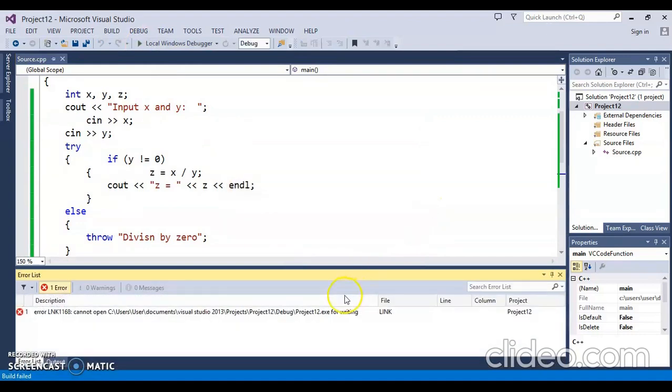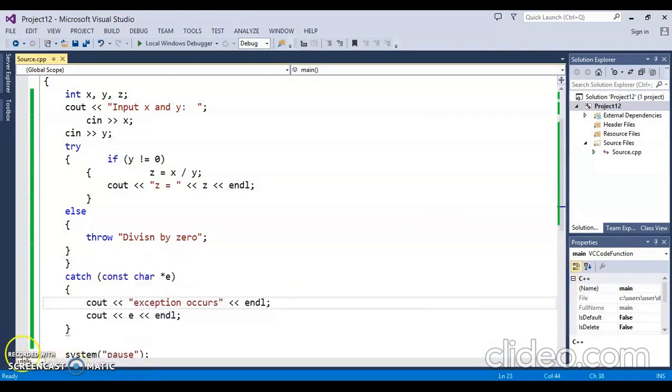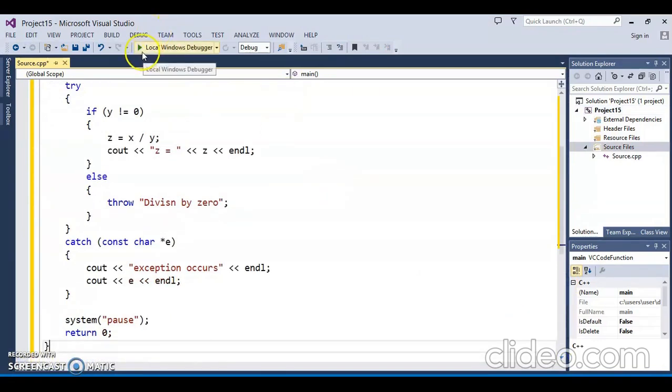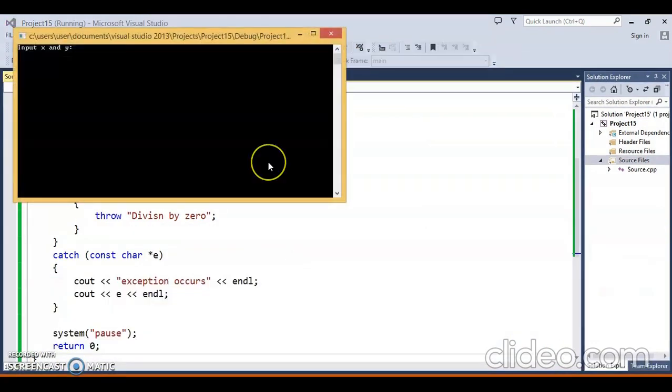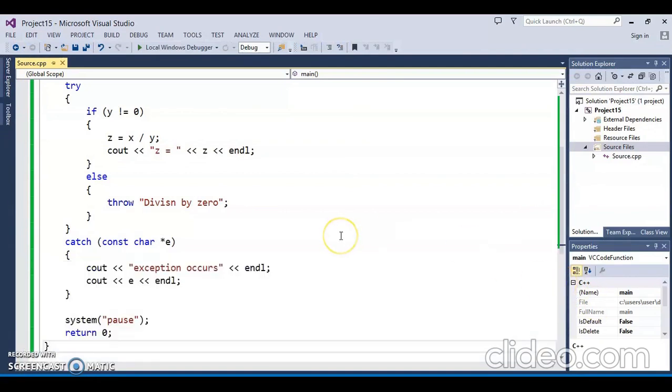Oh my god. Okay, linking error, because 2 times it has break it, and this is the problem with my laptop. Just wait. So now let's check it. Let's run it. I write try, catch, everything here. So now when we run it, see, it will ask for the input. Let's say x is 4 and y is 0. So now it will not break your program. Exception occurs, division by 0. So this is my way of handling exceptions. You can handle in some other way also.